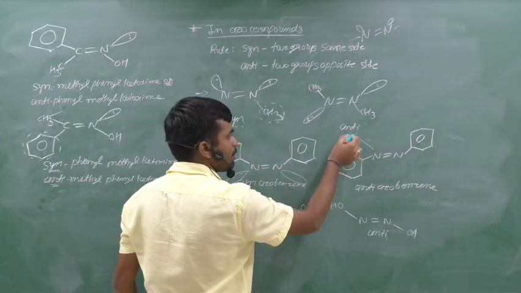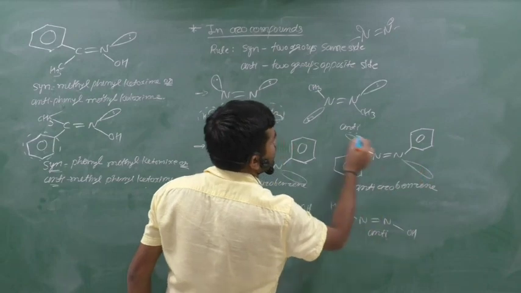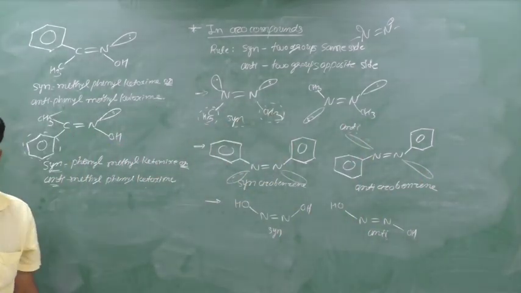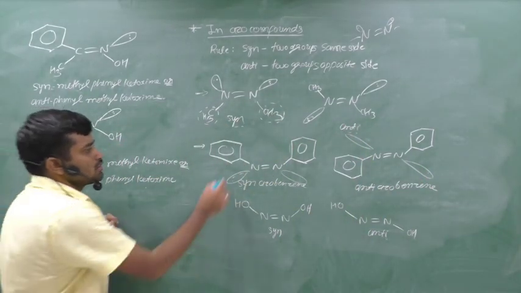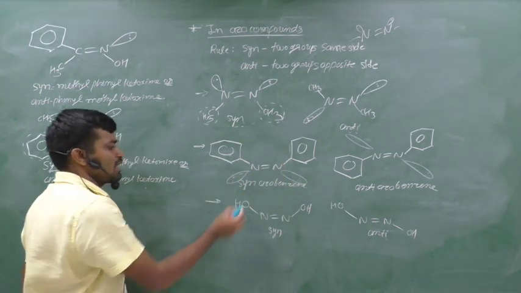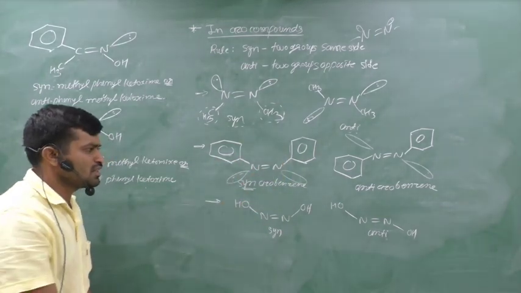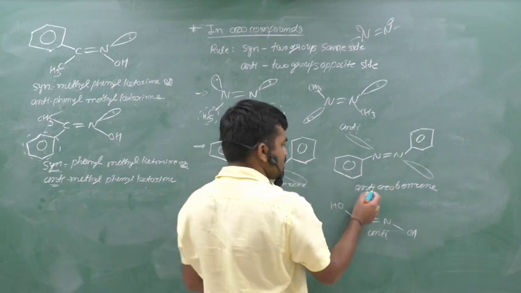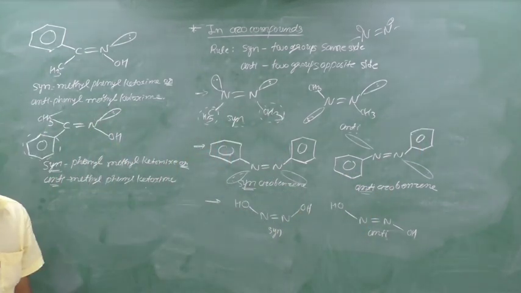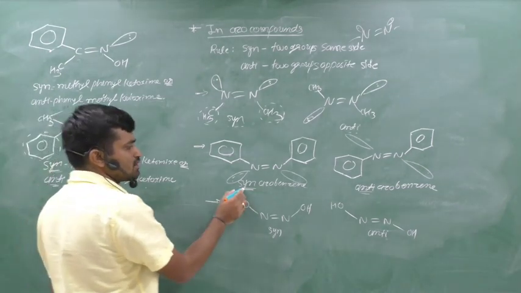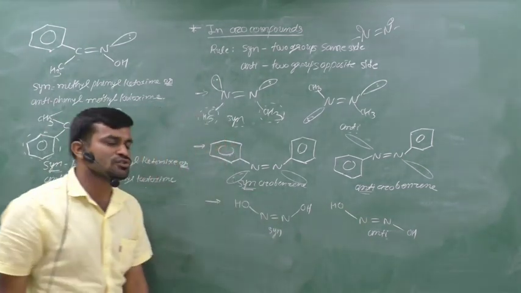Here also a lone pair, and here also a lone pair, but it is not seen in the books or some questions. Same groups on the same side, syn. Same groups on the opposite side, anti, and the name of this compound is azobenzene. Therefore it is syn-azobenzene, and anti-azobenzene.